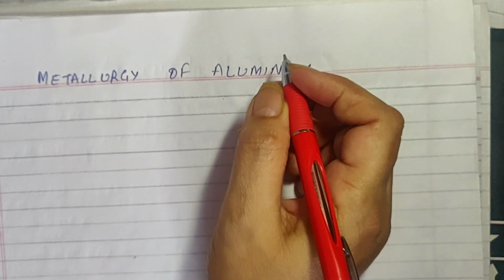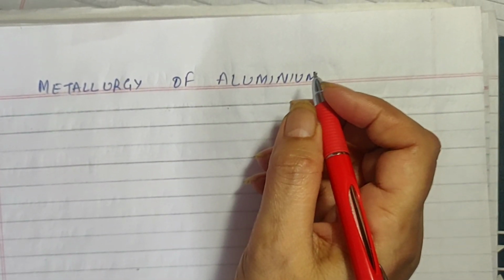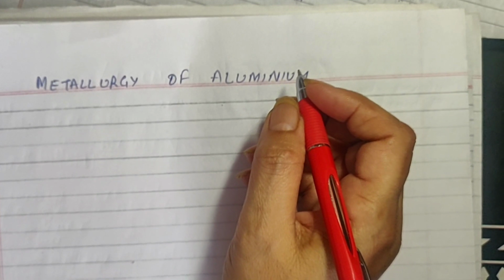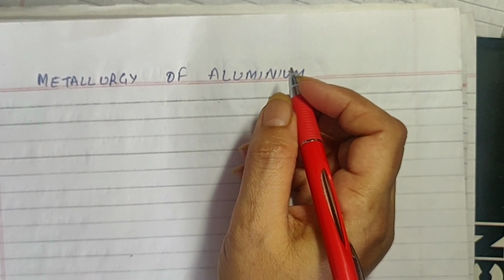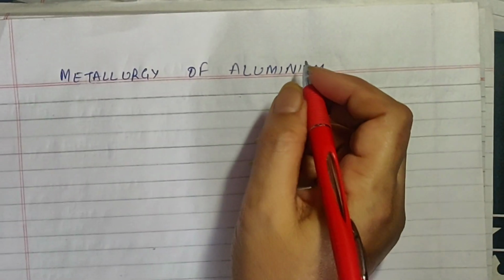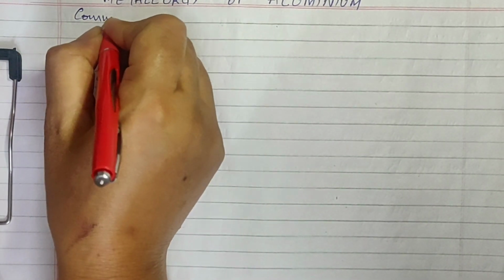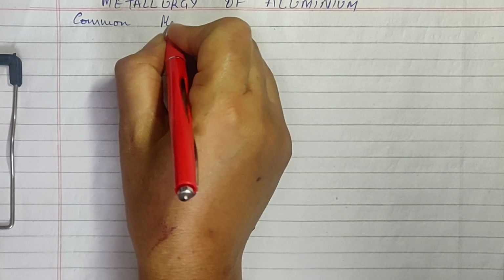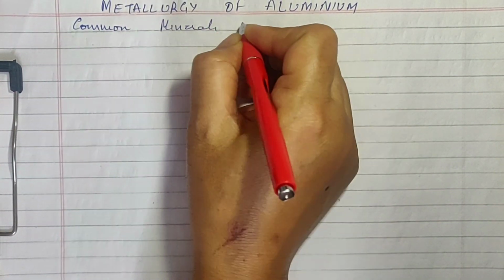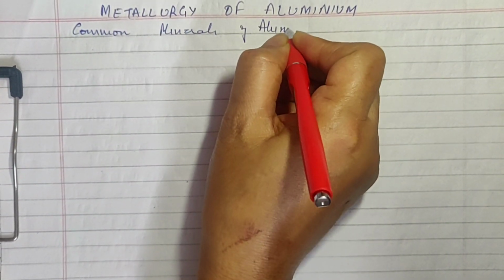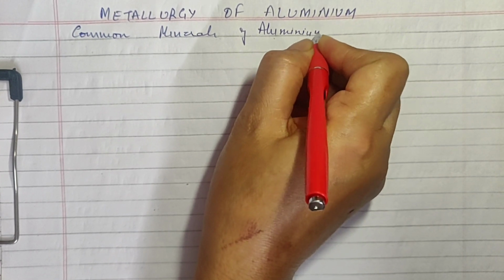Now, before we begin with the metallurgy of aluminium, it is very important to see what are the different ores of aluminium. Alright, now the common ores, or in fact the common minerals of aluminium, there are three of them which are known.